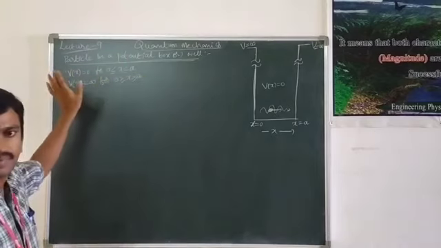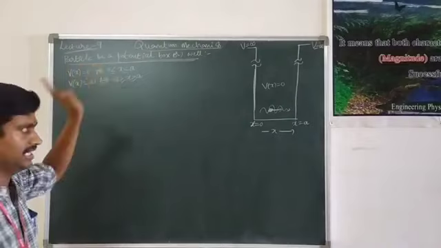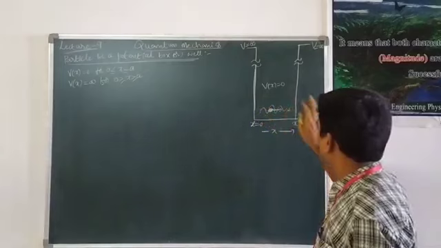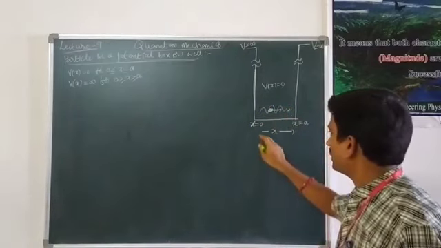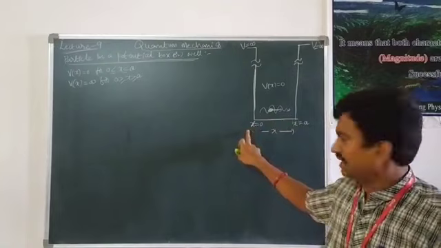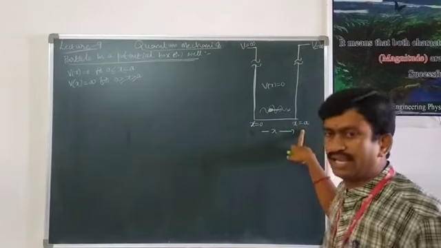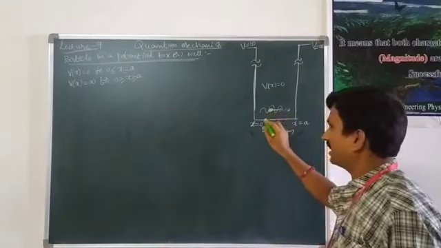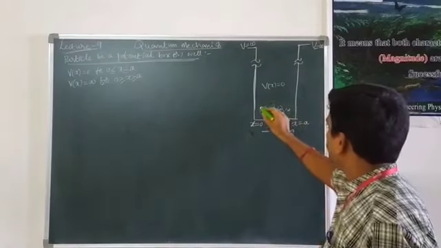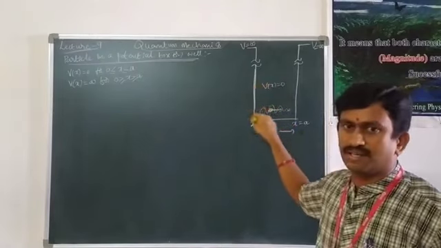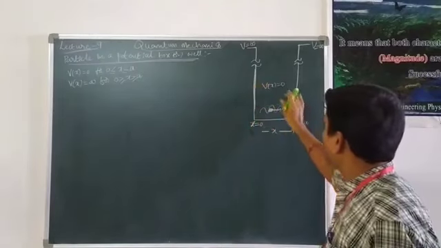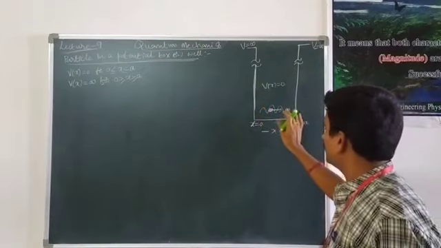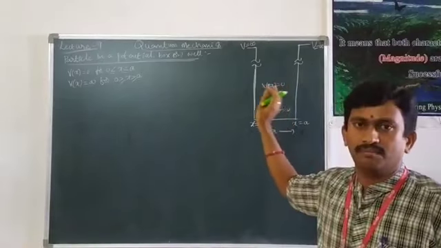What is the meaning of these particular conditions physically? That means when the particle is inside this potential box, the box has the limit x equal to 0 at the left hand side and x equal to a at the right hand side. That means the width of the box is a. When the particle is inside the box, it is completely free moving. The potential energy is completely 0. That means the entire energy associated with the particle is only kinetic energy. There is no potential energy when the particle is inside the box.